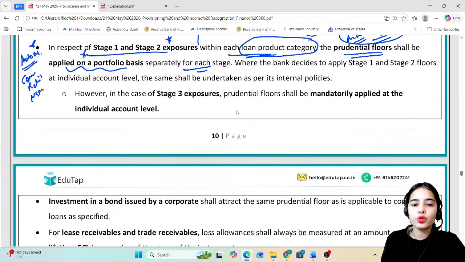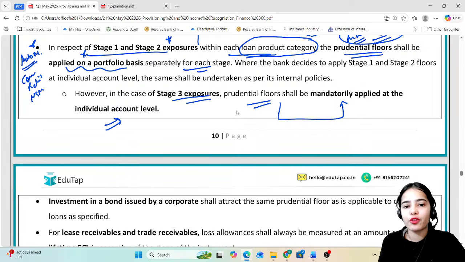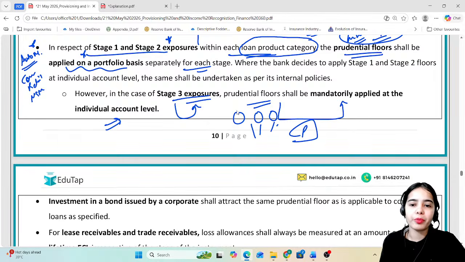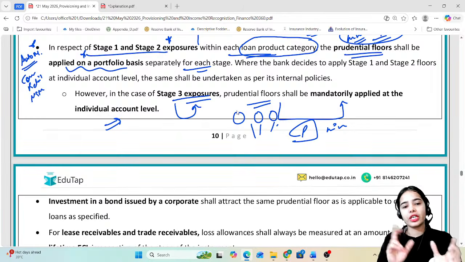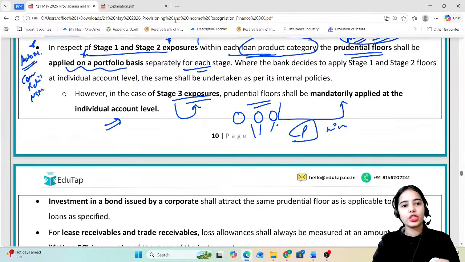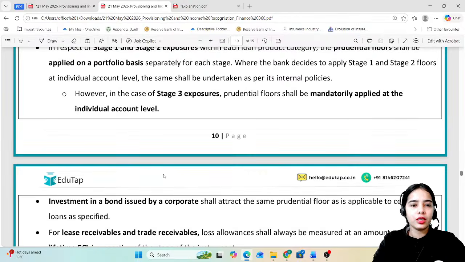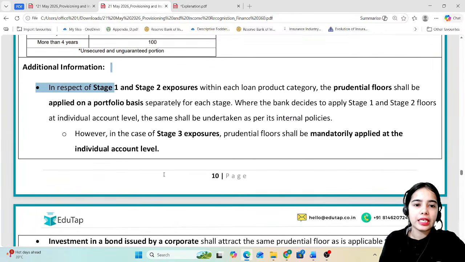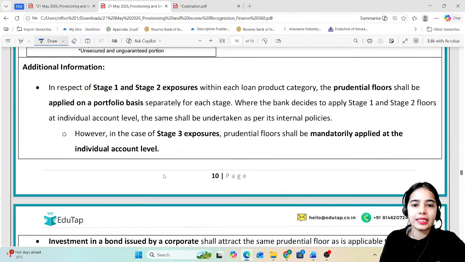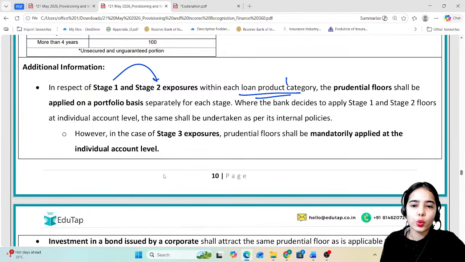But when it comes to stage 3, the prudential floors shall be mandatorily applied at the individual account level. For stage 3 exposures, the prudential floors or the provisions have to be maintained at the individual account level. The minimum provisions have to be maintained on the basis of the individual account. So this is the idea. Basically, for stage 1 and stage 2, the prudential floors, the minimum provisions, can be maintained on the basis of loan product category.